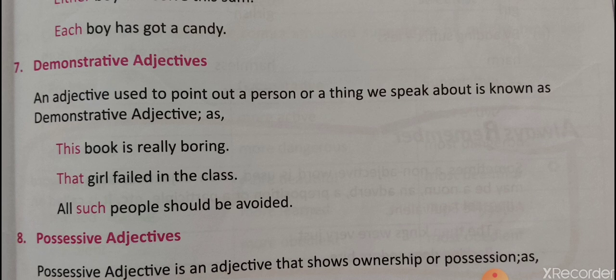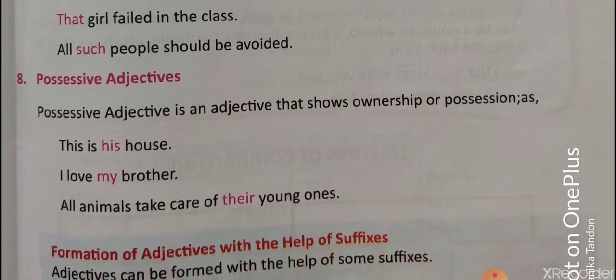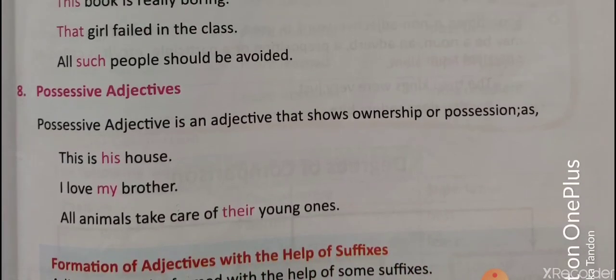So, this book is really boring. That girl failed in the class. All such people should be avoided. The last one is the possessive adjectives. With the word possessive, it is very clear that we are talking about ownership. I've already explained this before, that whenever we are talking about possessive adjectives or possessive pronouns, possessive anything, it means the ownership.